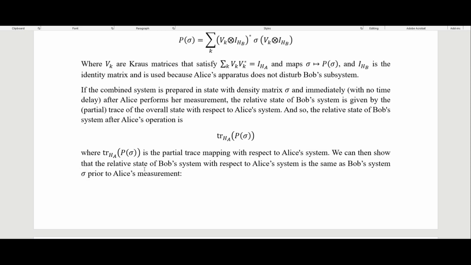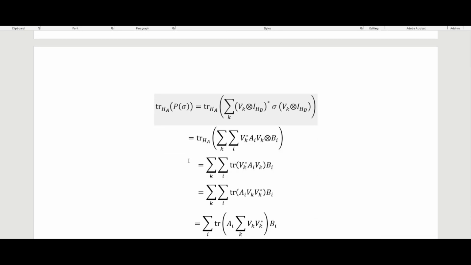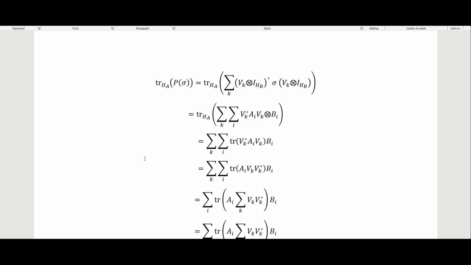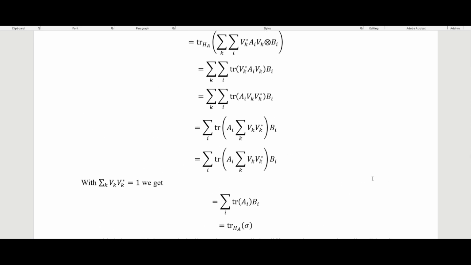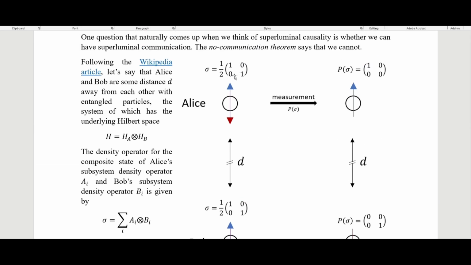We can then show that the relative state of Bob's system with respect to Alice's system is the same as Bob's system prior to Alice's measurement. And so this is kind of the proof here. I'm not going to go through it in detail. The take-home message here is that we have the trace here of the projection of the density matrix, and that will end up being just equal to the trace of the density matrix. So we're saying that the trace right here before the measurement is the same as the trace right here after the measurement. And we can actually see that here with these density matrices.